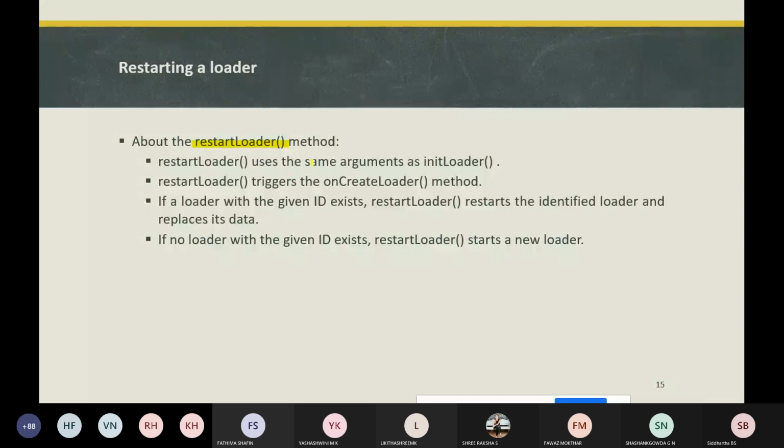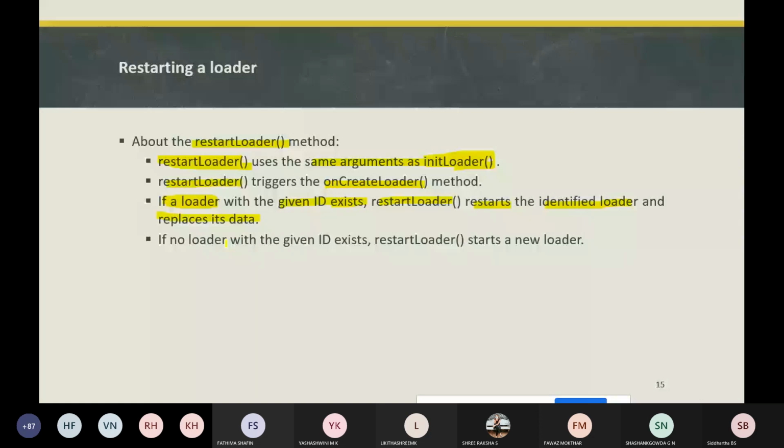It means whatever arguments are used in initLoader, the same arguments will be used in the restartLoader method also, where this method triggers the onCreateLoader method as it is triggered in initLoader. If a loader with the ID already exists, the restartLoader restarts the identified loader and replaces its data. If the ID doesn't exist, the restartLoader starts a new loader.